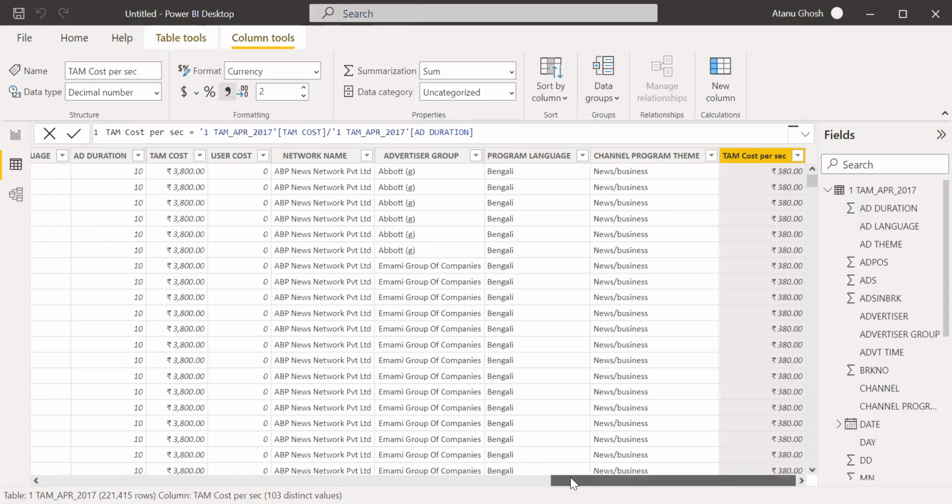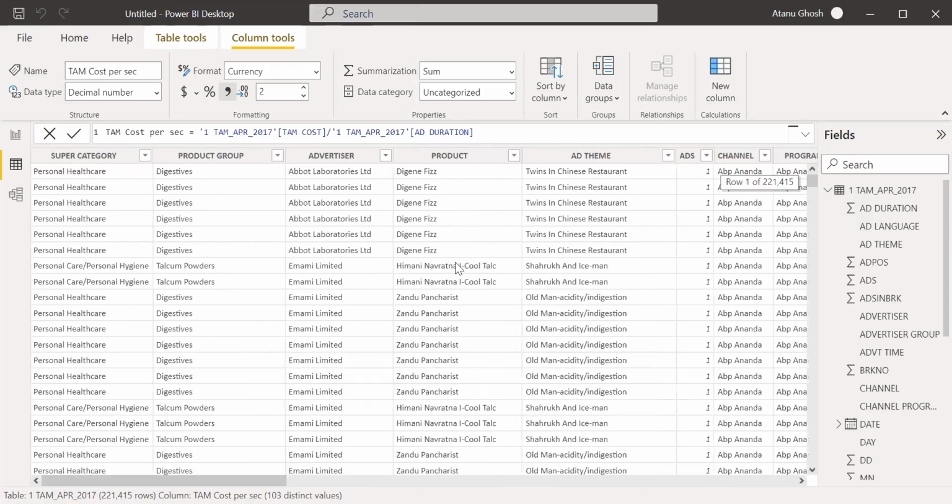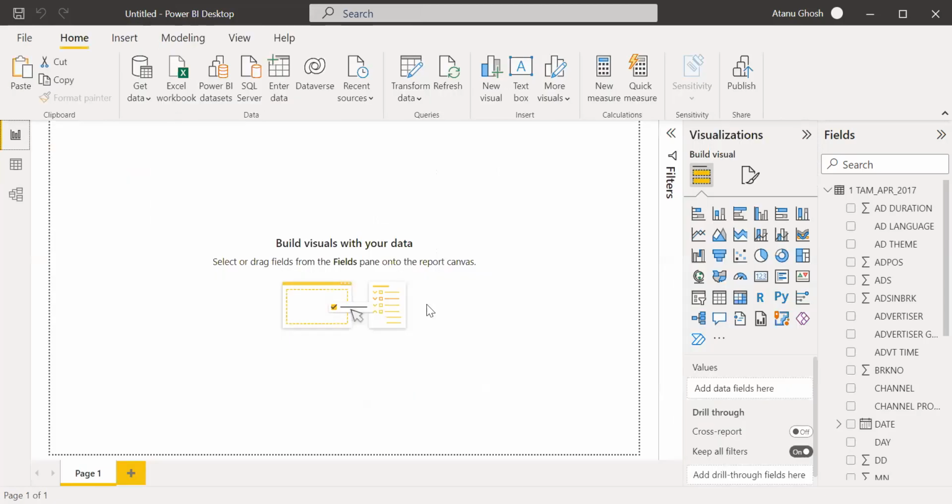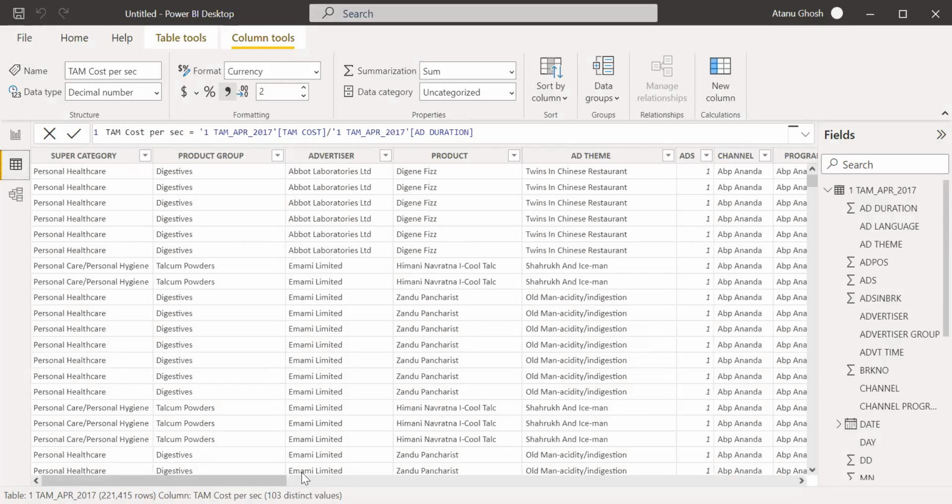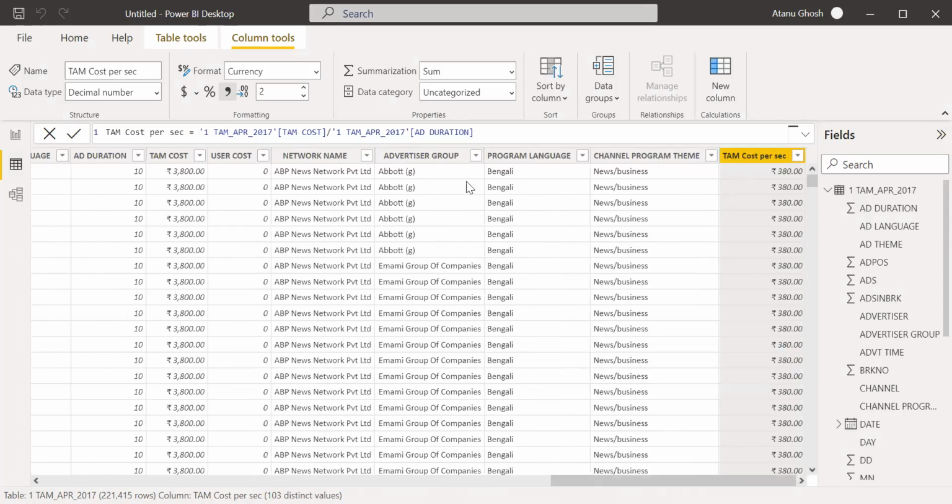Okay, so we have more or less the data ready. So let us start with some basic charts. TAM cost will also have to be converted to currency. Yes, because TAM cost also has to be converted to currency. I've converted that to currency. User cost, I've kept it as it is.